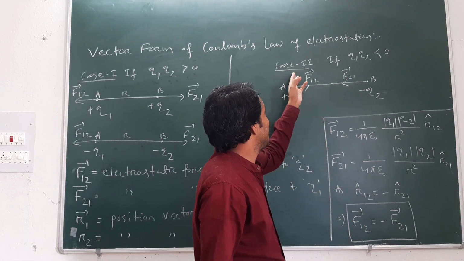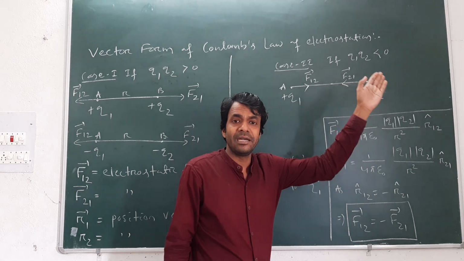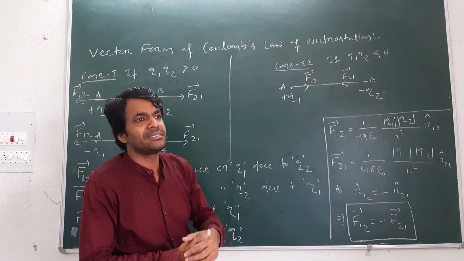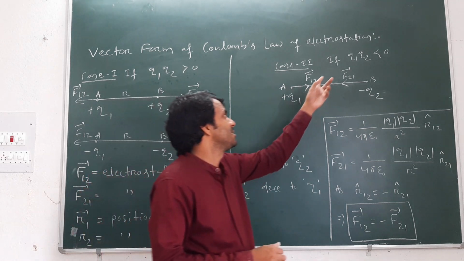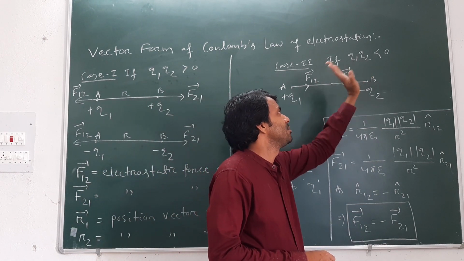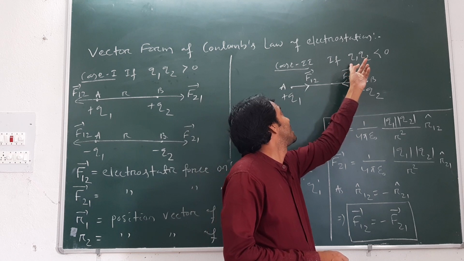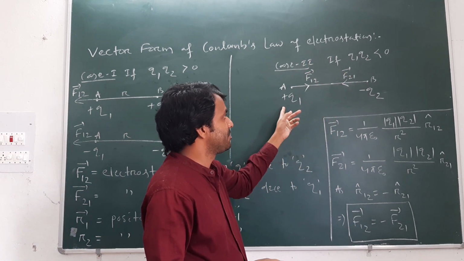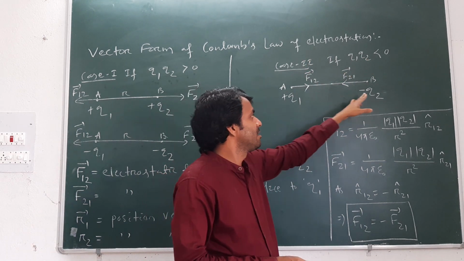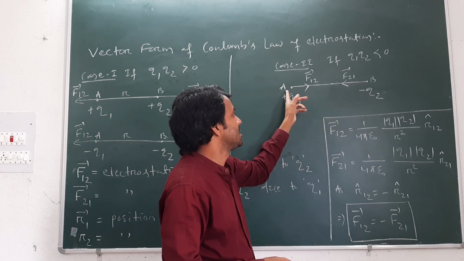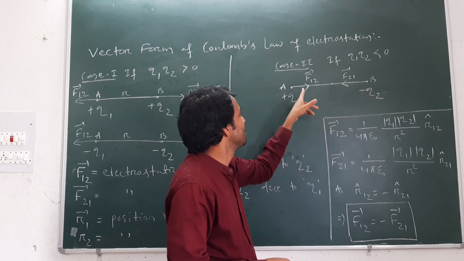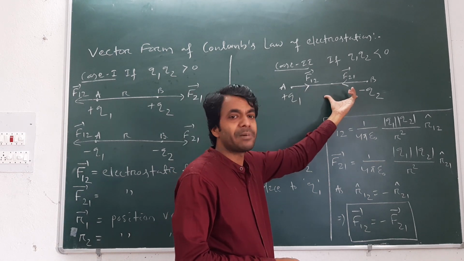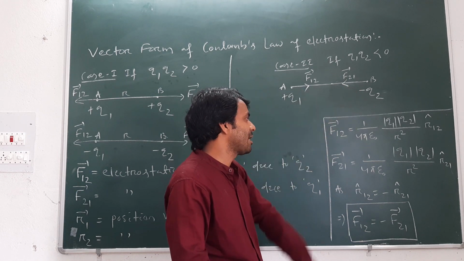Then this is case 2. If Q1 Q2 is less than 0, it means the charges are unlike or dissimilar, meaning Q1 is positive and Q2 is negative, or Q1 is negative and Q2 is positive. Here in the diagram, this is plus Q1 and this is minus Q2, at A and B, placed in vacuum medium. Then there is a force of attraction between them, F12 or F21.